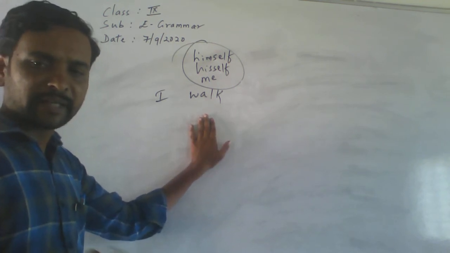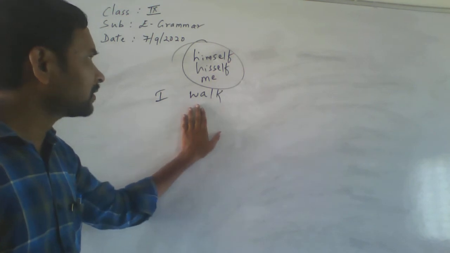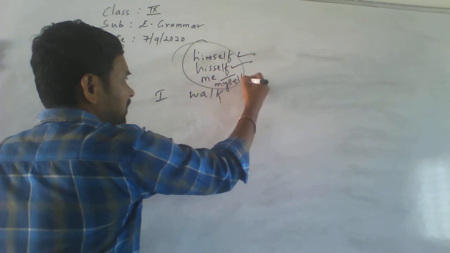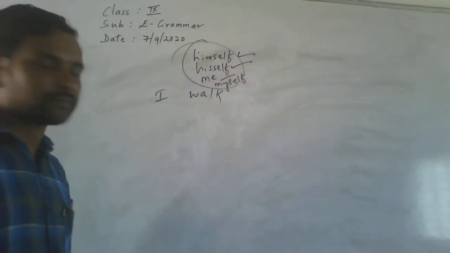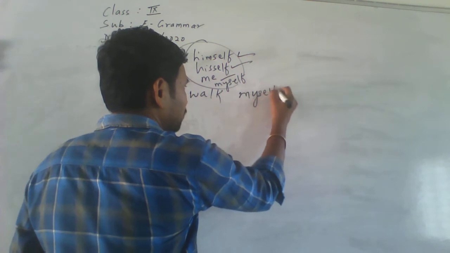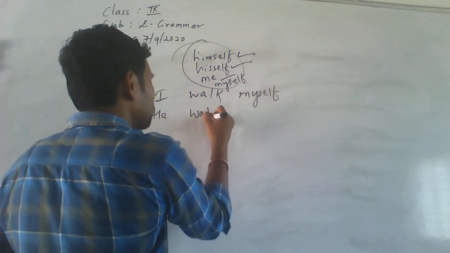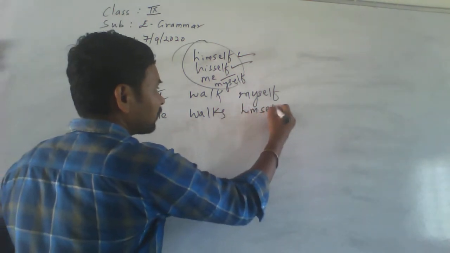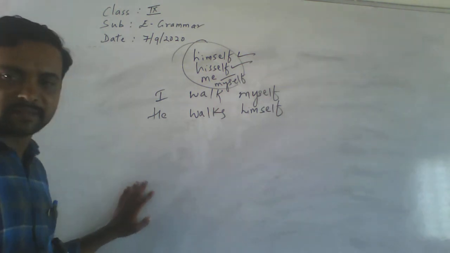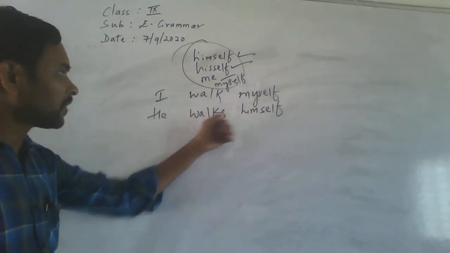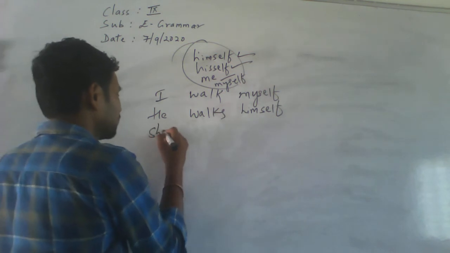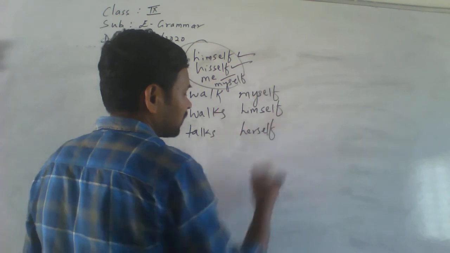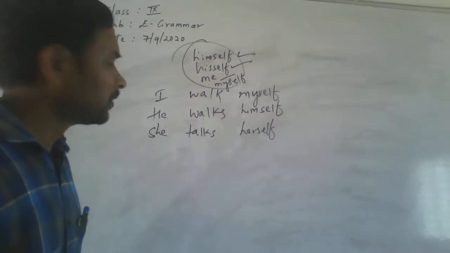I means telling about me only. So I walk, myself. I walk myself. Then he walks. What do you write here? Yes, he walks himself. Is it understood? I walk myself. He walks himself. Then she talks. What? Herself. Did you understand?